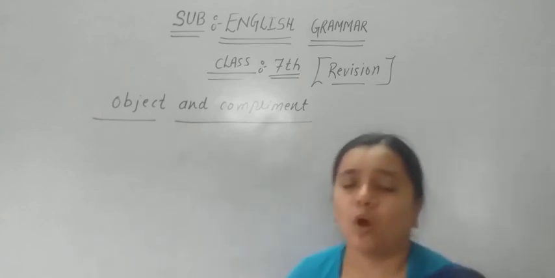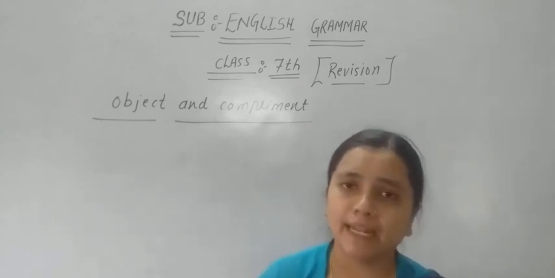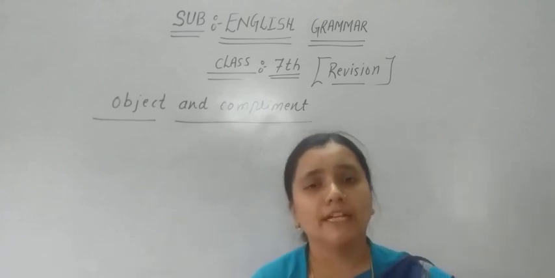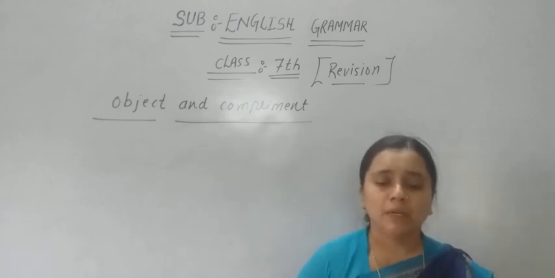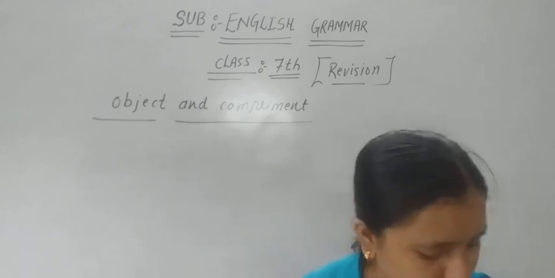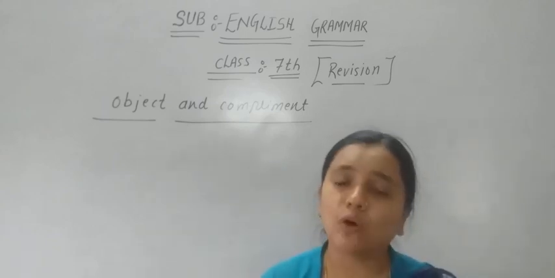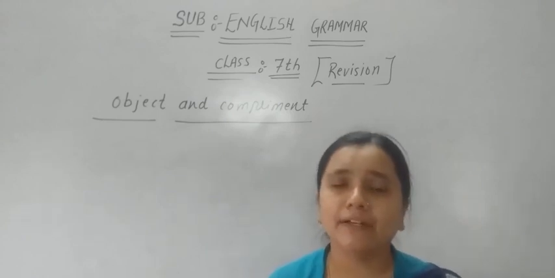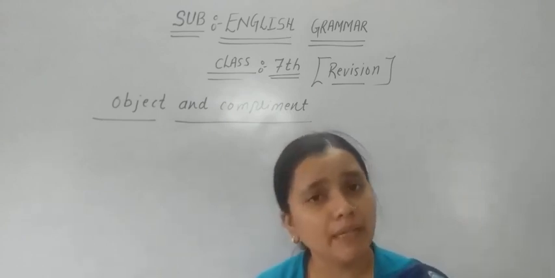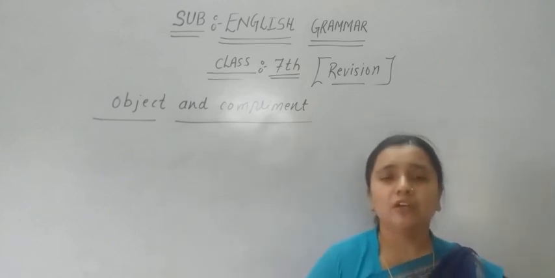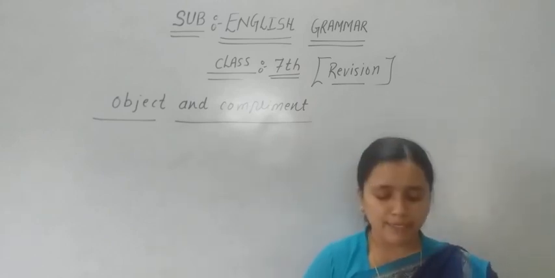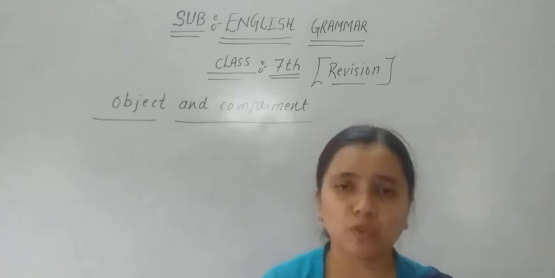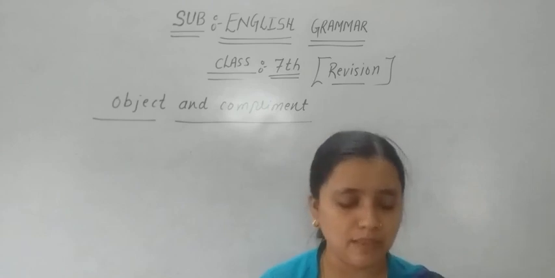The complement can be any noun or any adjective, and when we talk about the object, it can be any noun or any pronoun. Now let us see the difference. Object and complement can both be nouns. It is a similar thing: the complement is used as a noun, and the object is also used as a noun.